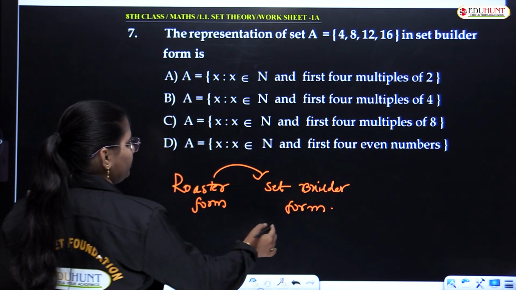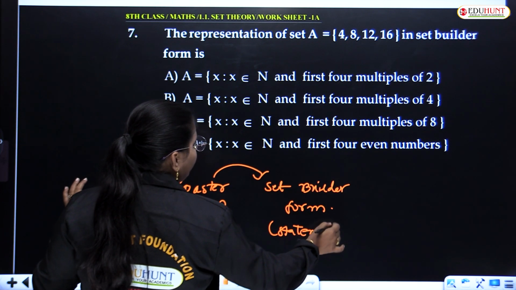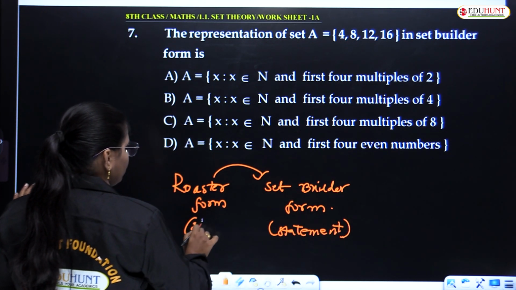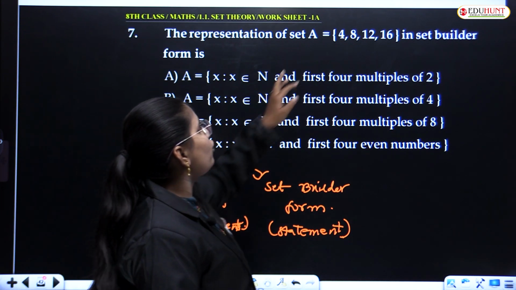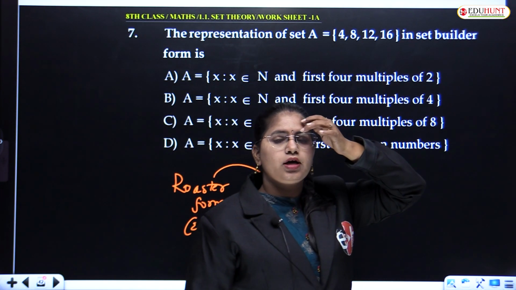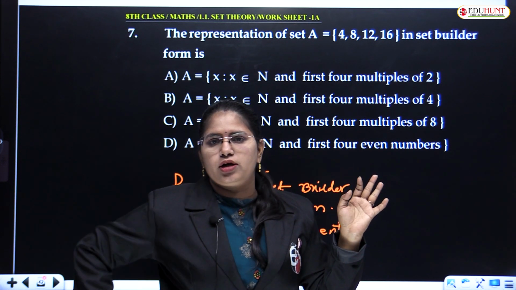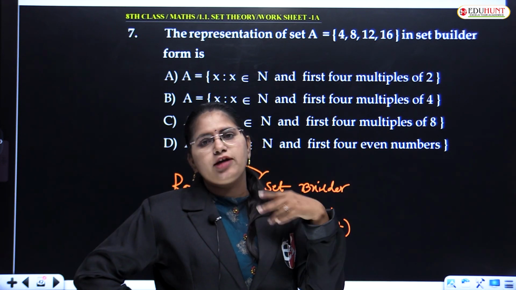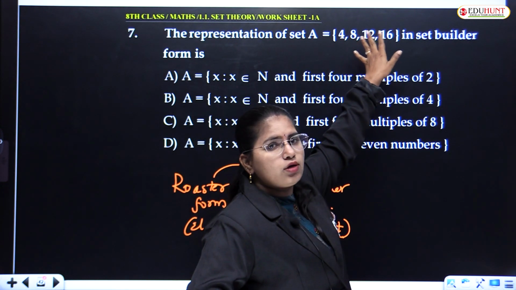Set builder form. That means you need to prepare a statement based on the given elements. Okay. So 4, 8, 12, 16. Correct? All are multiples of 4. Correct? 4 1s are 4, 4 2s are 8, 4 3s are 12, 4 4s are 16. Right? So that was given in the roster form.